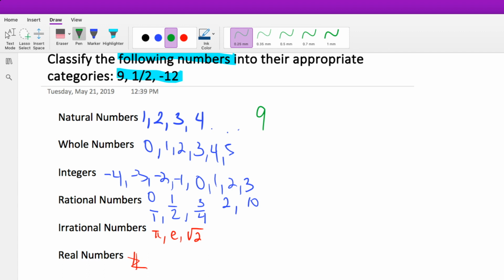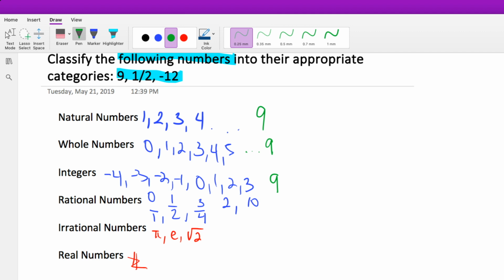What else is it? Is it a whole number? What did I say for the definition of whole numbers? It's all the natural numbers, and we also include the number 0. So yes, the number 9 is a whole number. Is it going to be an integer? Integers are just natural and whole numbers, including the negative version of them. So of course it's going to be an integer as well.